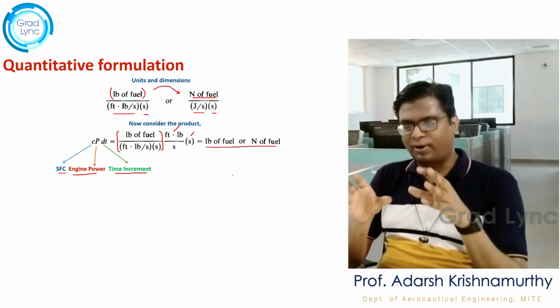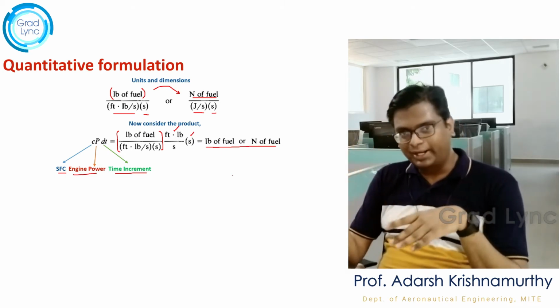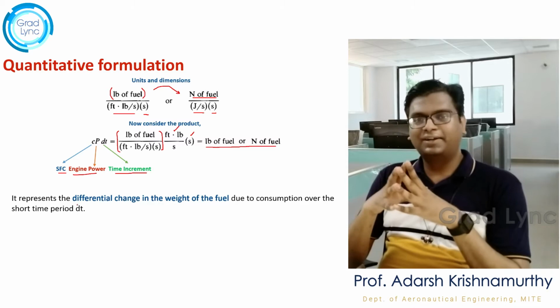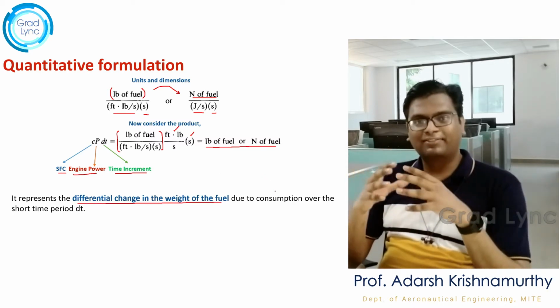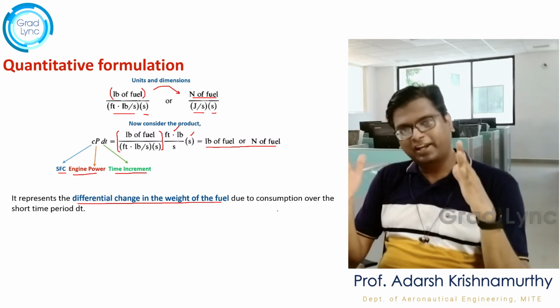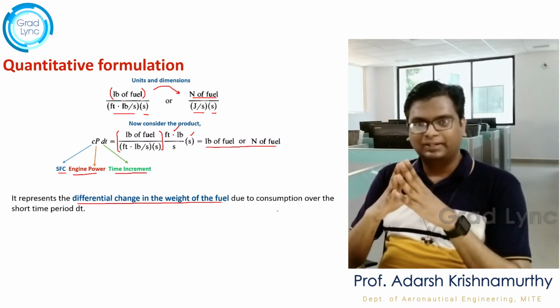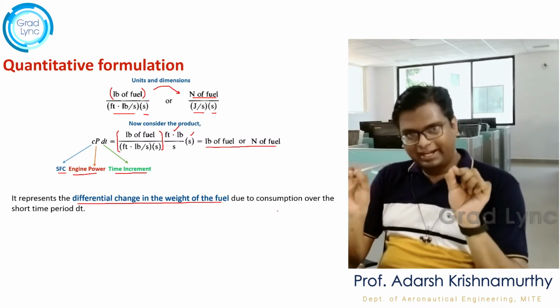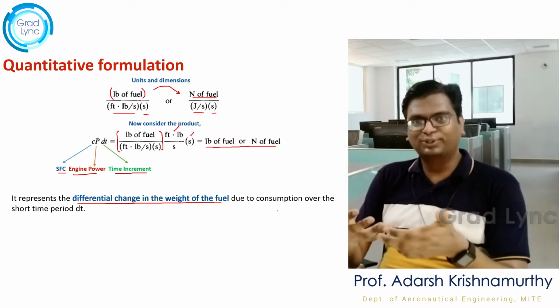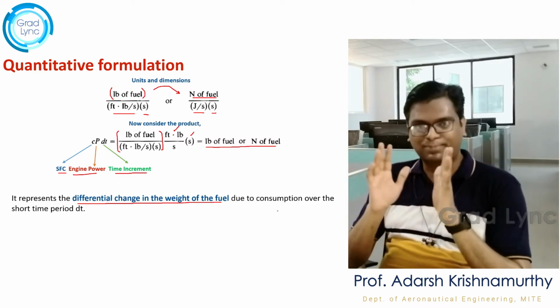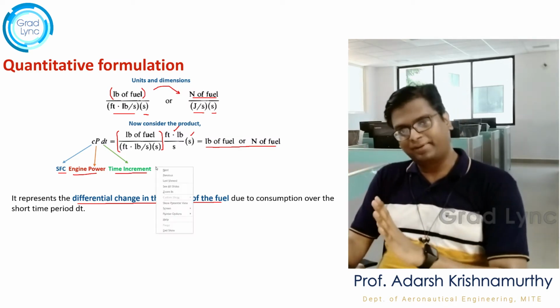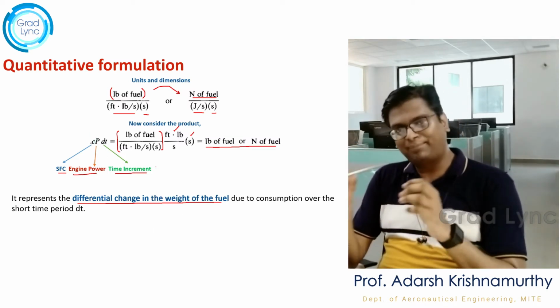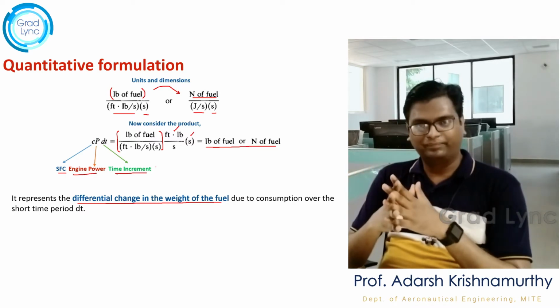So this particular product, C into P into dt, represents the differential change in weight of the fuel due to the consumption over a period of time dt. Getting the point? In time dt, the amount of fuel consumed is given by this product. C represents the specific fuel consumption, P represents the power developed, and dt represents that finite time.